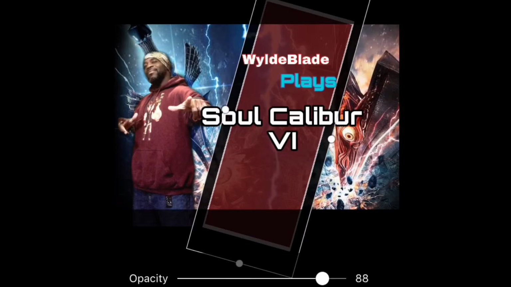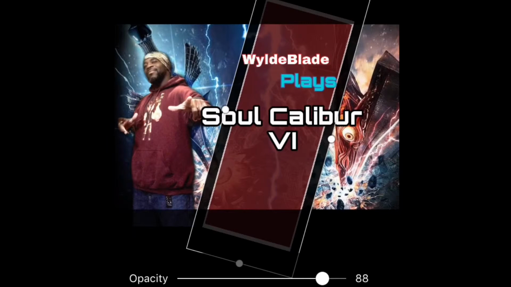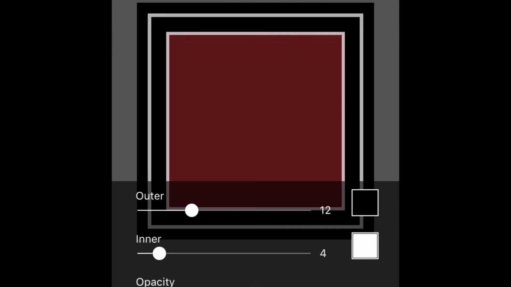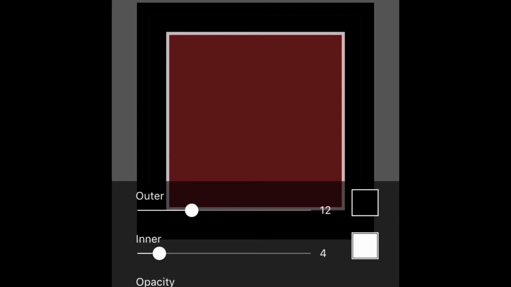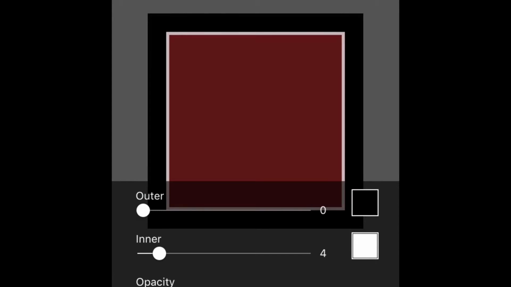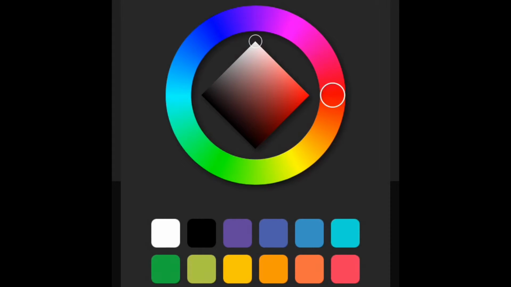And this is what we have right now. So we've got a very decent looking thumbnail with a nice divider between myself, a good title for the game, and a little bit of extra space to add some additional elements to it later if we want to. I'm still kind of playing around with this border, but I think I'll leave it alone for a little bit, just for the sake of making this video shorter. But yeah, this is PicsArt.